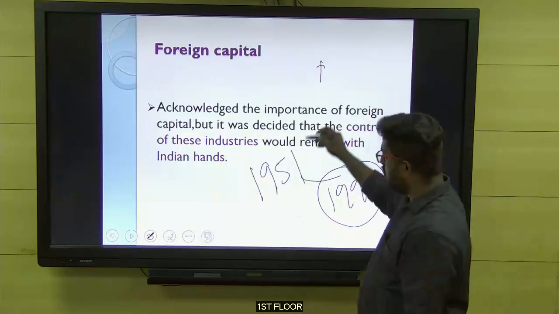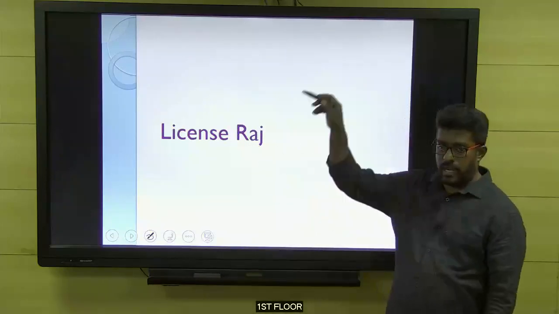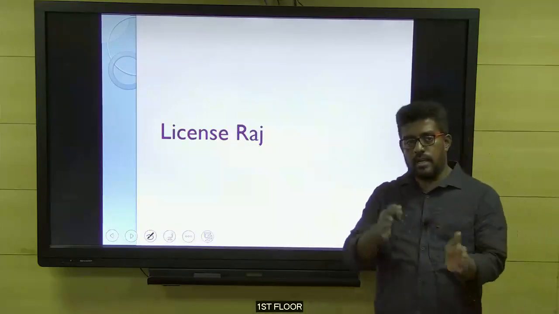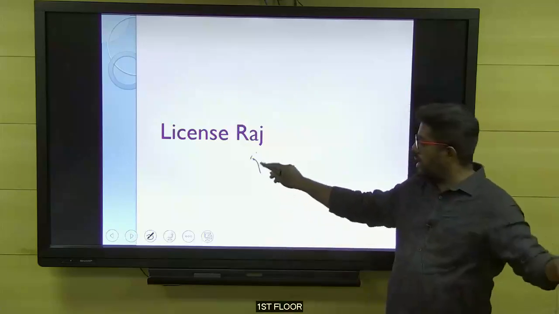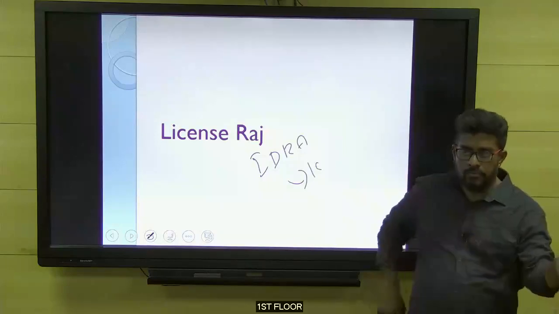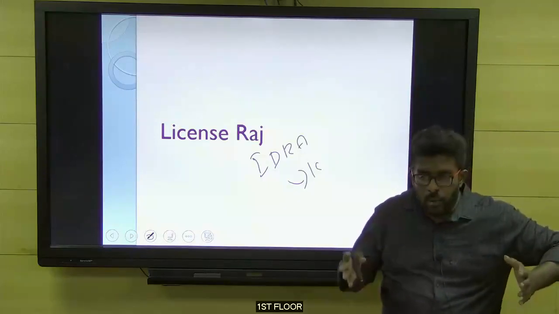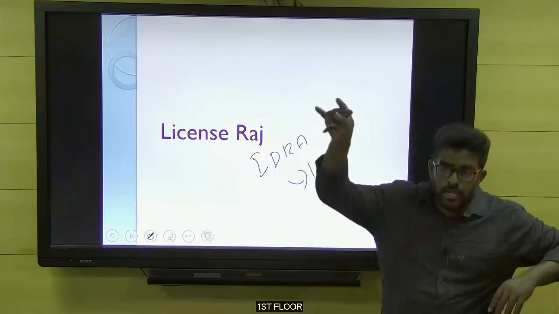It got passed in 1951. Then according to this act, normally we call this act by a simple name, License Raj. This License Raj is technically called the Industrial Development and Regulation Act of India. It got passed in 1951. Under the License Raj, it actually gave more powers to the government to regulate the industry.